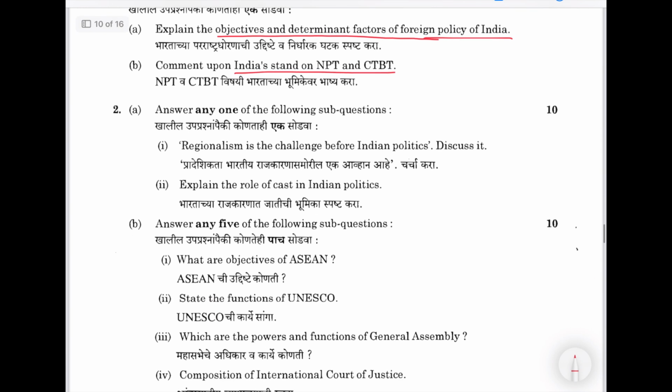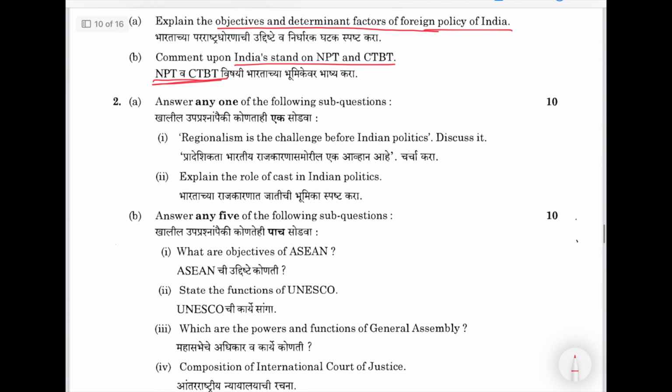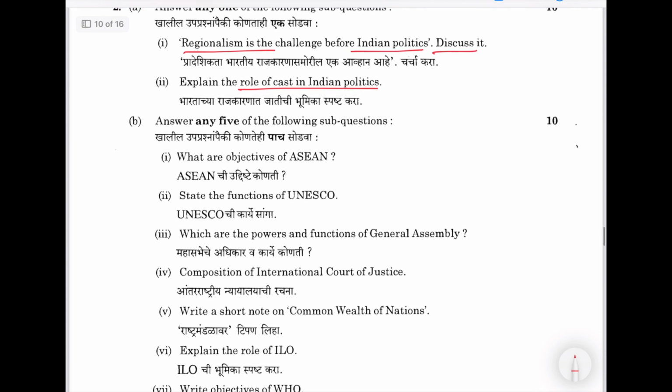A slightly old questions. You can see these things, NPT and CTBT. These were in news in 2010s, and you can expect because this paper is from 2011. Regionalism is a challenge before Indian politics. Discuss role of caste in Indian politics. Again, this is a good question.